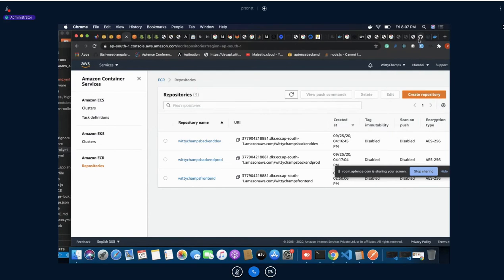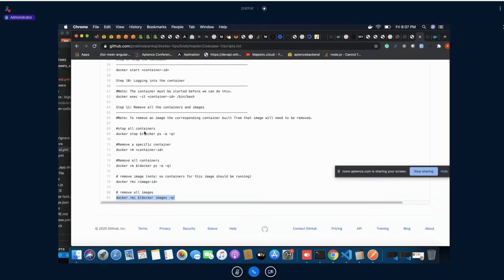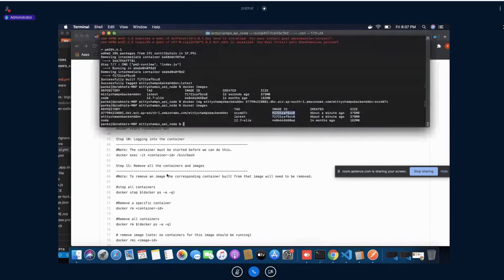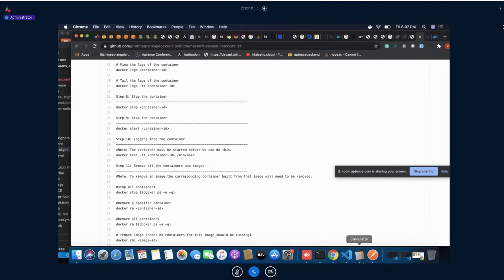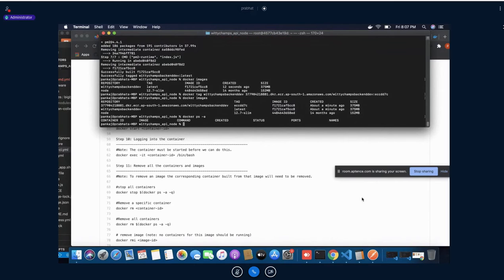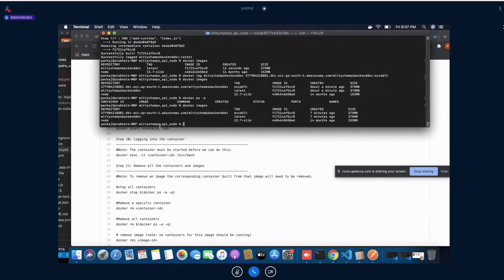Okay, so now if you see this, this is what we discussed. You can stop all Docker containers at one point of time. You can remove all stuff. You can access the created Docker container. Let me tell you how it will work. Right now I have docker ps -a, no containers are running, and docker images. This is the Docker image I have, this Docker ID. So let's say I run this one.